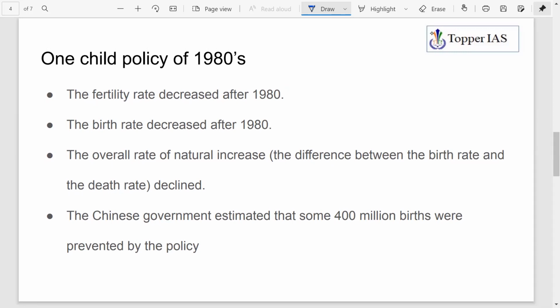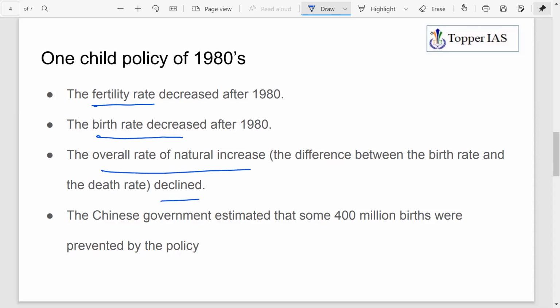After the one-child policy, there was a decline in the fertility rate. Fertility rate means the number of children a woman can give birth to during her reproductive age, during the reproductive period of years. Then the fertility rate came down, the birth rate has also come down since 1980, and the overall rate of natural increase has declined.